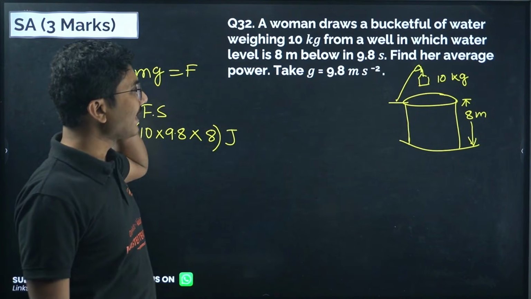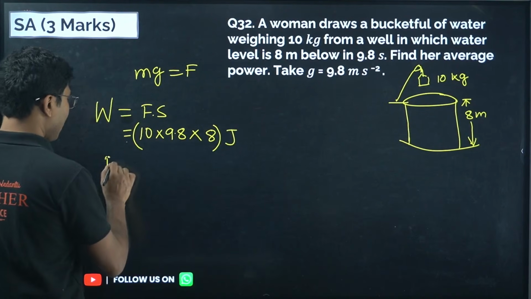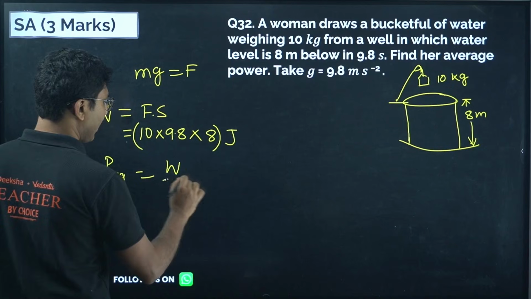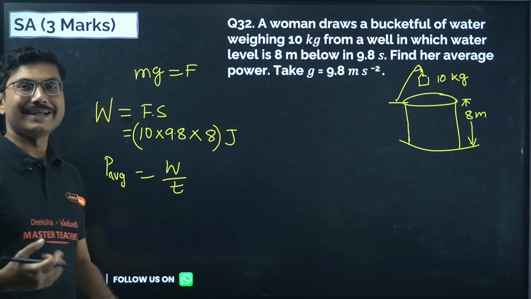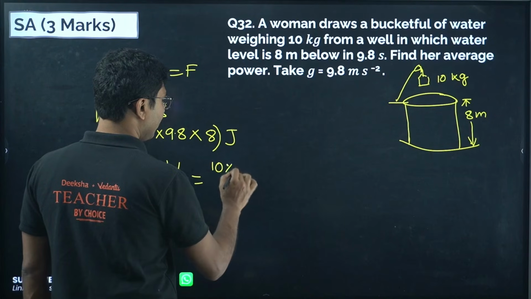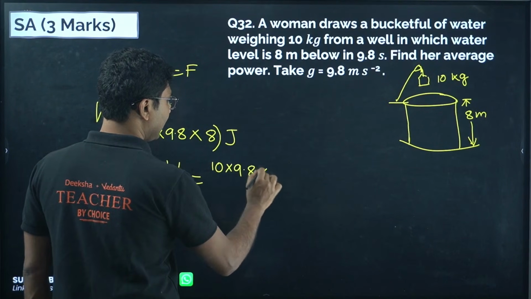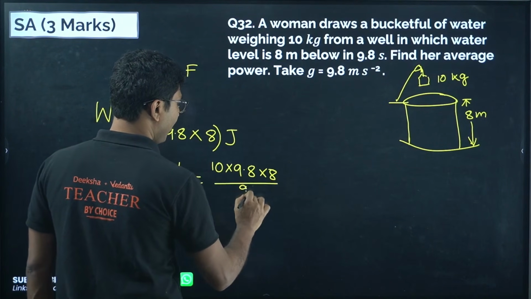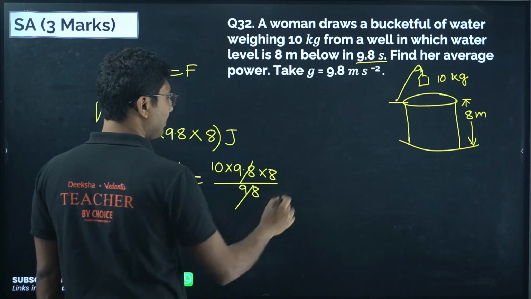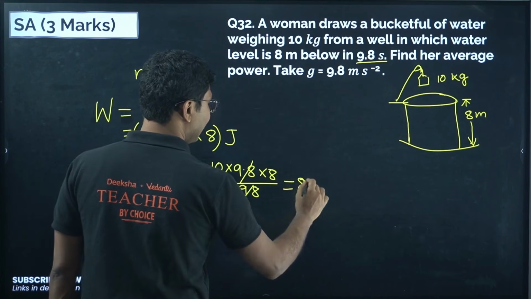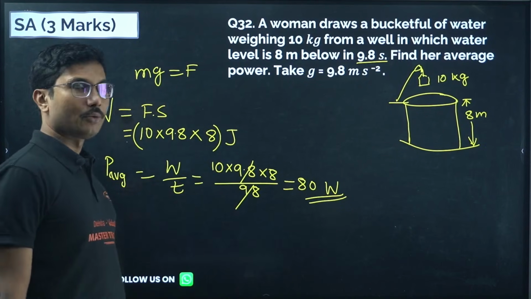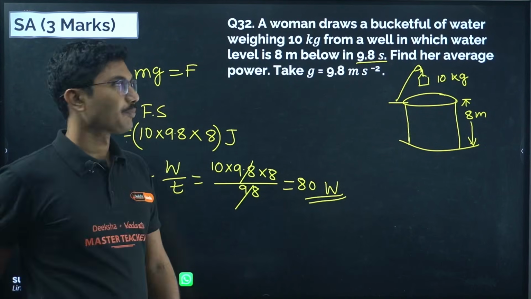So you have to find the average power. Average power is basically work done divided by time. Average power is the rate of work done. So 10 into 9.8 into 8 divided by 9.8 second, because the time taken by her is 9.8 seconds. So 9.8 cancels and you get 80 watt. So the power of the woman is 80 watt.